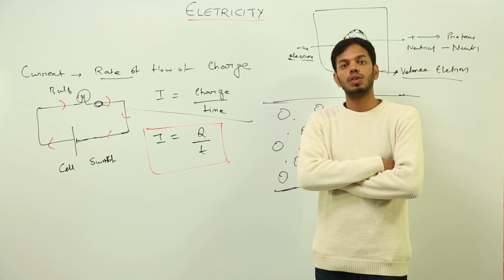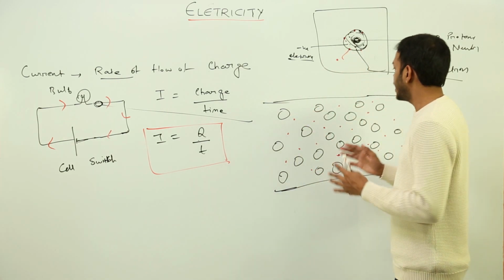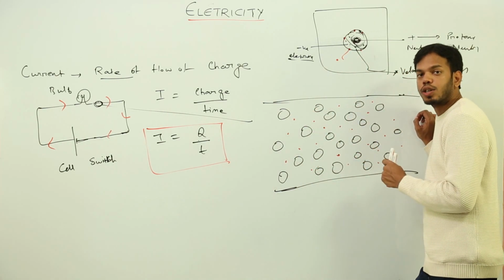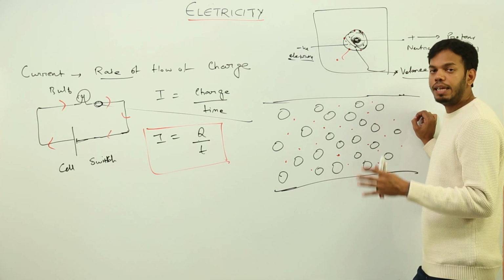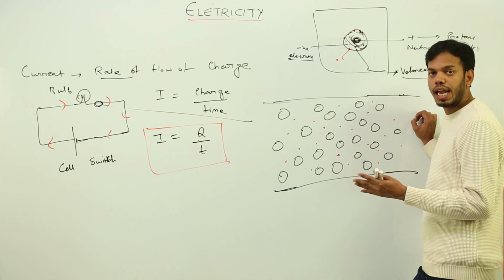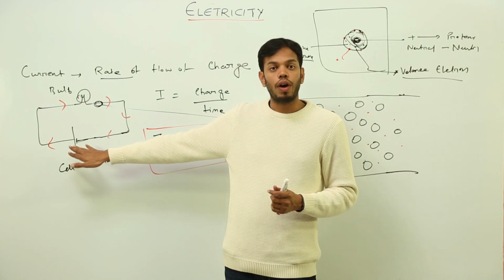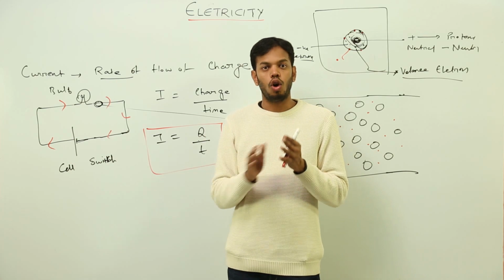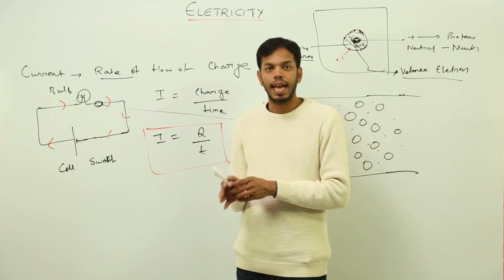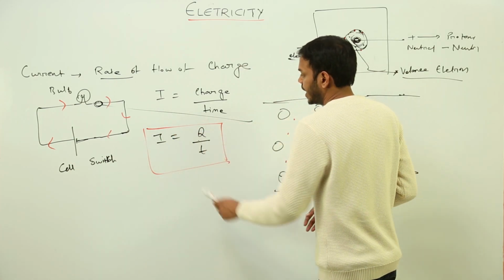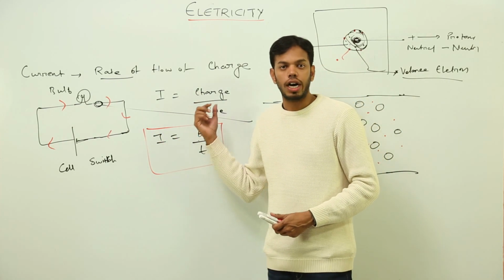The free charge which is already present in a conductor. It is in the form of free electrons which are moving freely in random directions inside the conductor. But when some external source provides them a definite path, they all start moving in a single direction and they completely form the current. So this is current, this is charge and time.